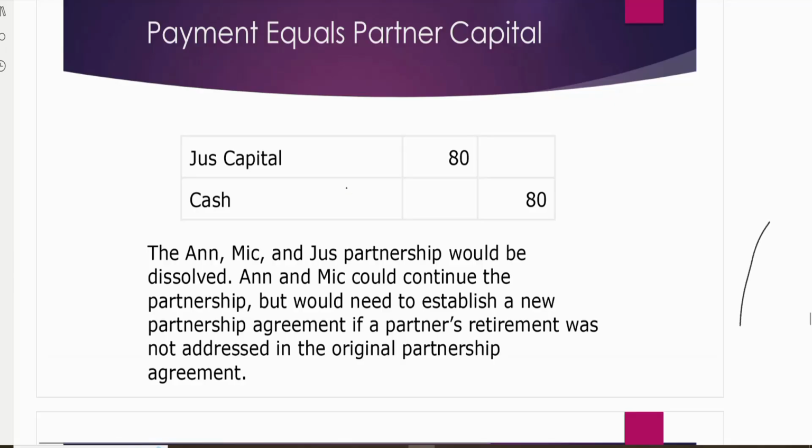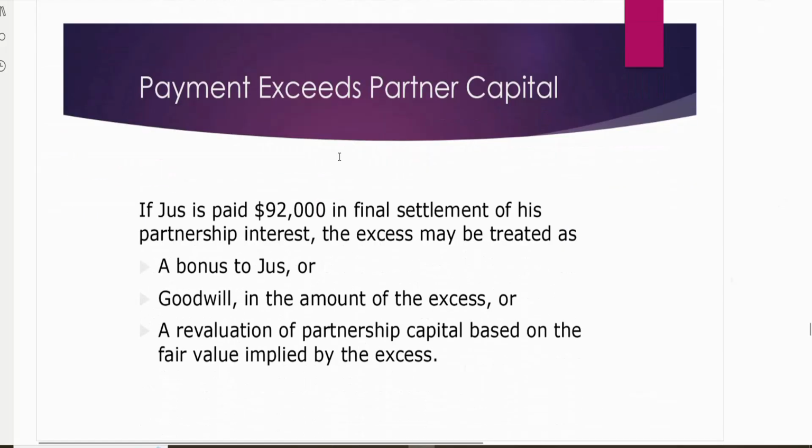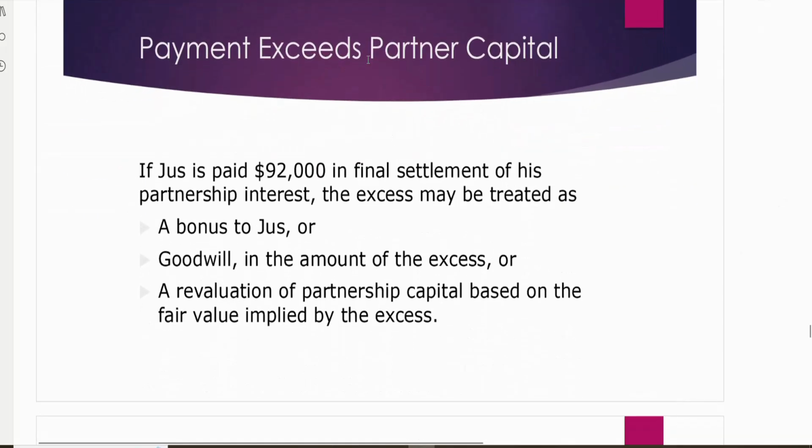Moving on towards the second case, in which we pay more than the capital of the partner. In our example, Jess's capital is 80,000 and in this case we are paying him 92,000 as his final settlement. So if his capital is 80,000, we will debit it. We are paying him 92,000, we will credit it, but the debit and credit sides will not be the same. So how do we treat the extra payment? How much extra are we paying him? 12,000. So we have three options to handle this 12,000.